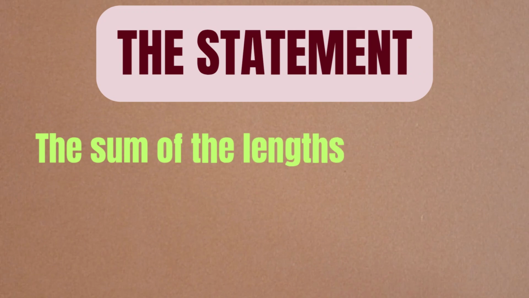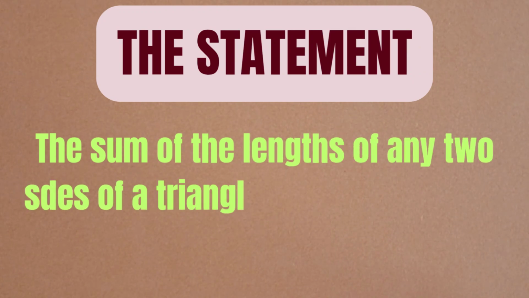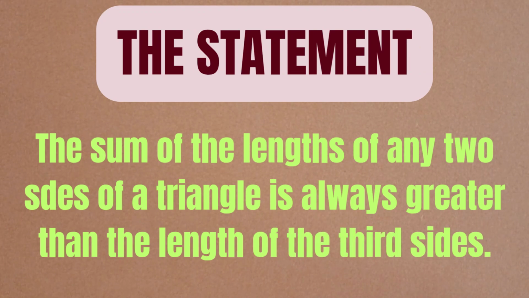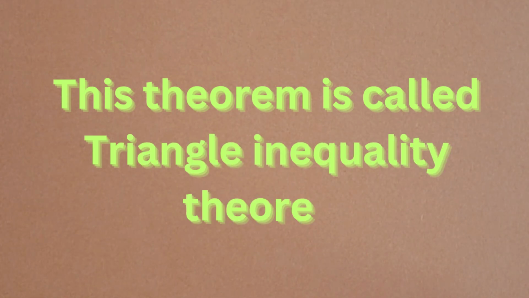The sum of the lengths of any two sides of a triangle is always greater than the length of the third side. This statement is called the Triangle Inequality Theorem.